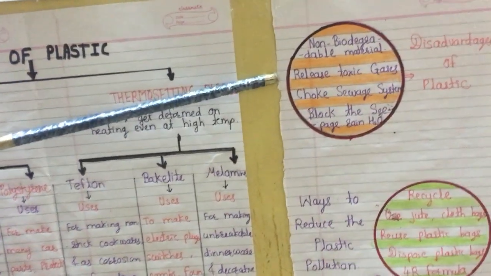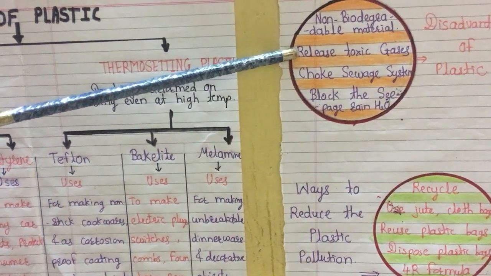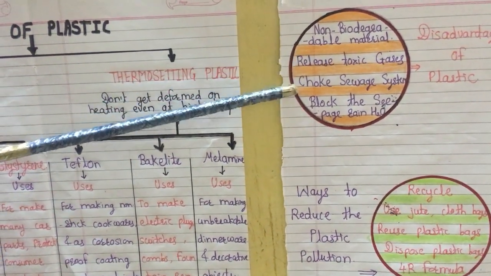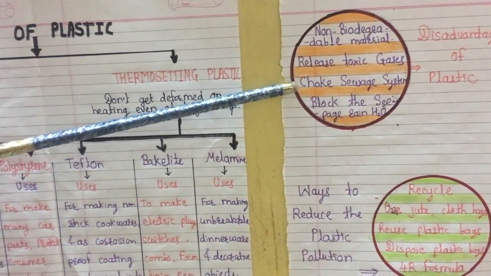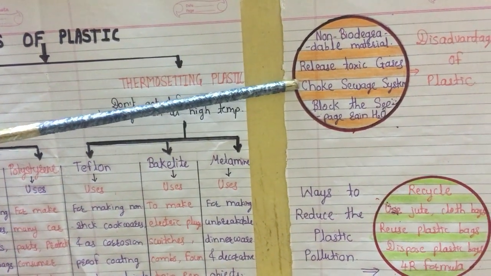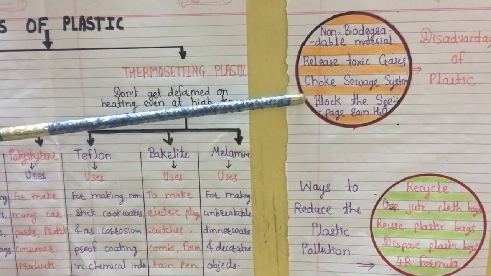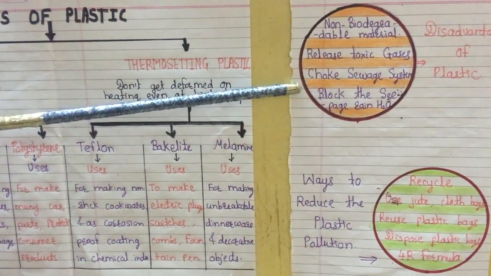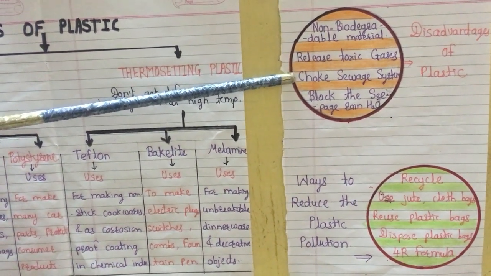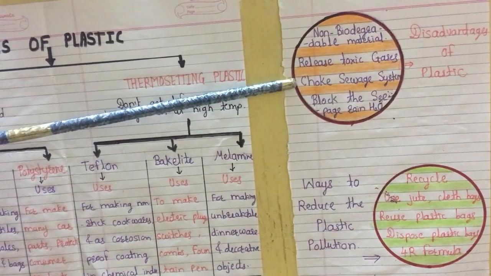Second, it releases toxic gases. If you burn plastic, it releases toxic, harmful gases that mix in the air and increase air pollution. Third, it chokes the sewage system. Choke means to block the sewage system. If by mistake a plastic bag goes into a sewage system, it blocks the flow of water. So water comes up and becomes saturated on the land, and because of the standing water, mosquitoes breed and spread malaria.